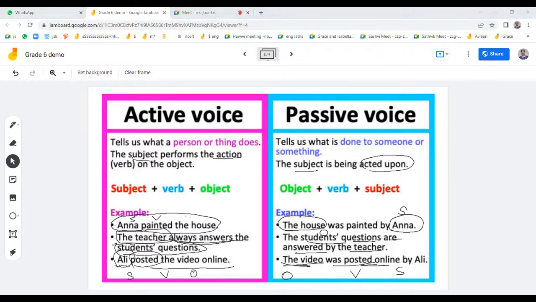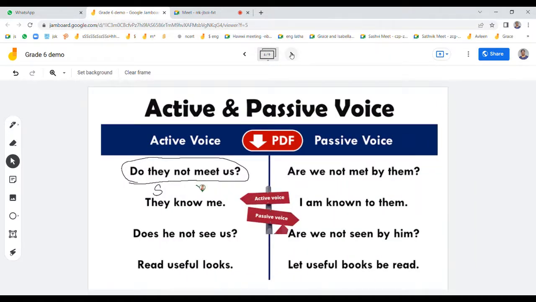We have a few examples so that you can understand it. See, the first one: they meet us. They is the subject, right? Meet is the verb over here, and us is the object. And the same thing we are writing in the opposite way. We is the object in the sentence. Met is the verb, and them is the subject. That's it.